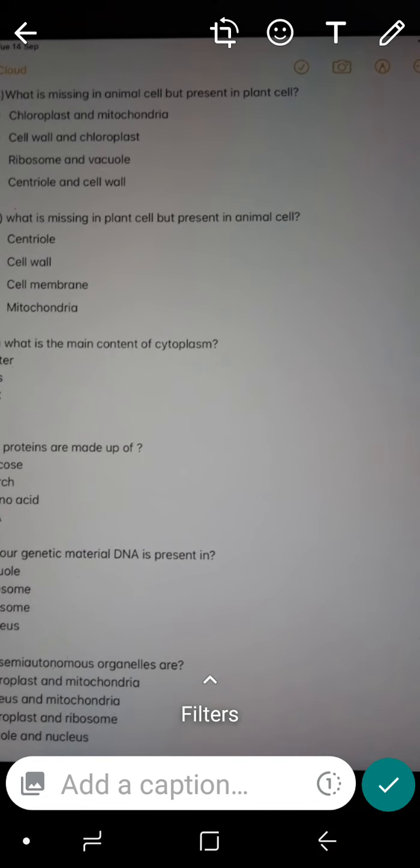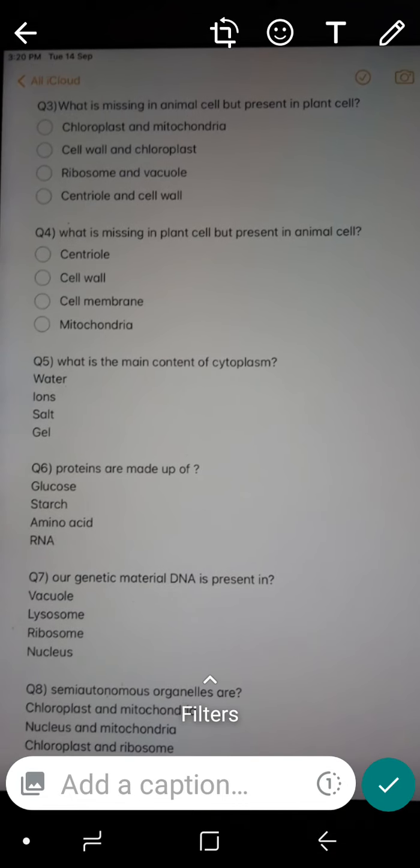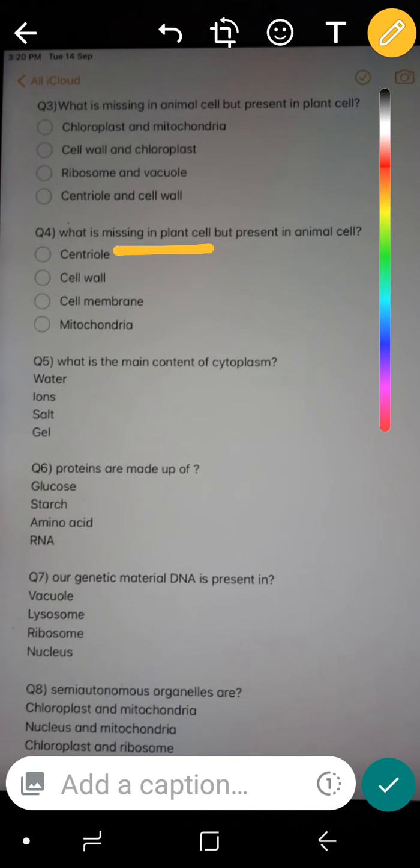Next question is, what is missing in plant cell but present in animal cell? In plant cell it should not be present. Which one is not present in plant cell? Centriole. Yes, centriole is the right answer, because centriole is missing in plant cell but present in animal cell. Mark it, present in animal cell. Second option is cell wall. Is cell wall missing in plant cell?